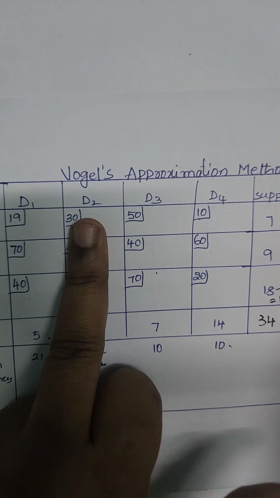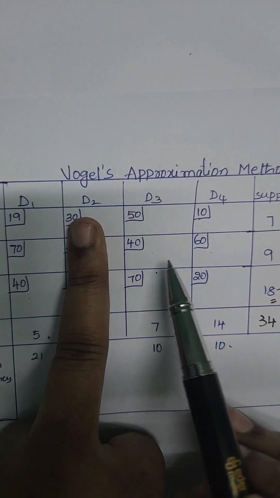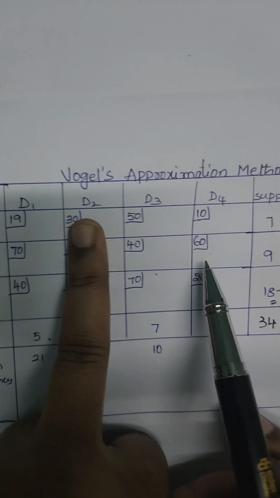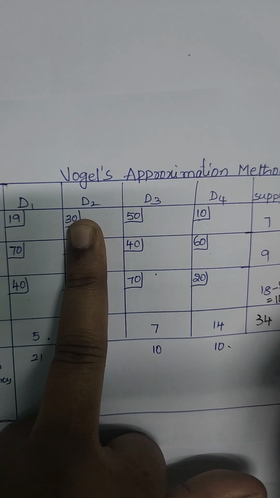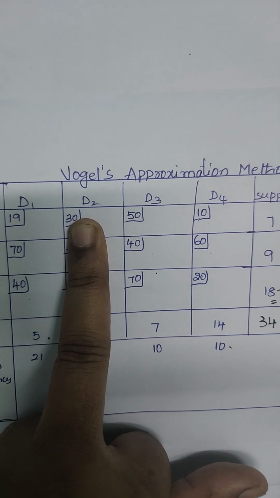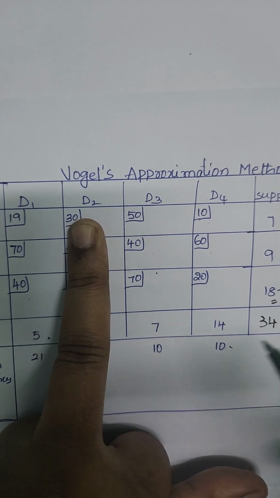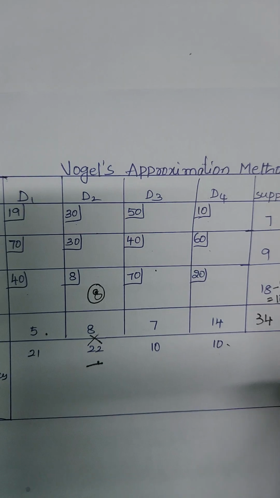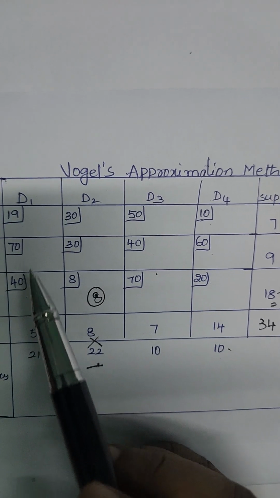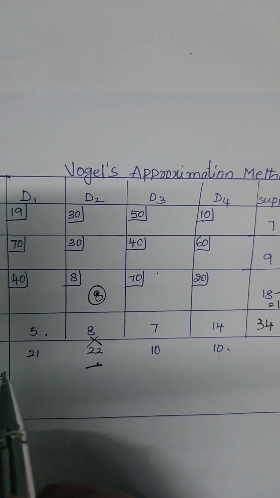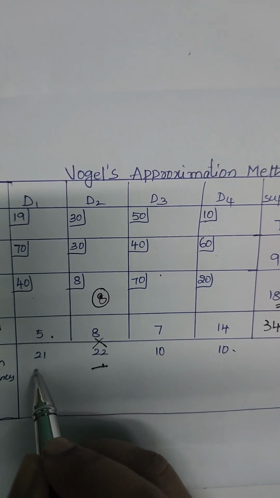In the second row, the least number is 40 and the next least number is 60. The difference is 20. And in the third row, the least number is 20 and the next least number is 40. So the difference is 20. Now coming to the first column, the least number is 19, the next least number is 40. Again the difference is 21.